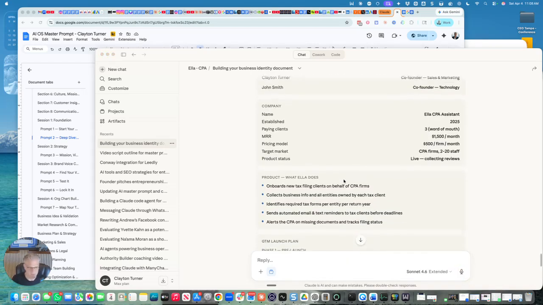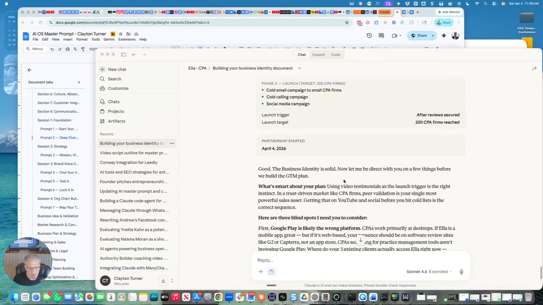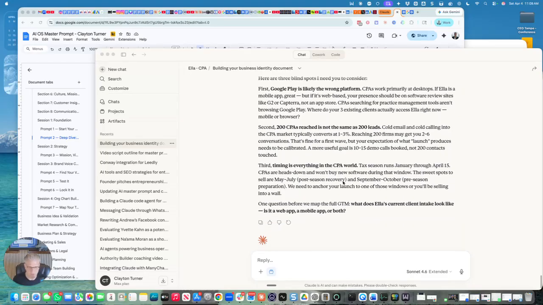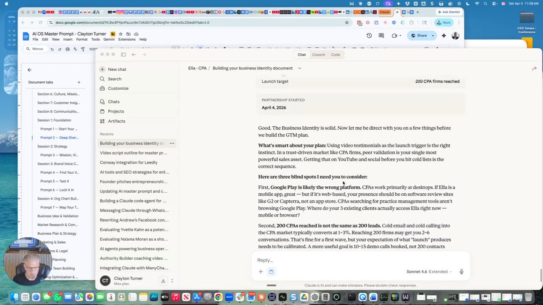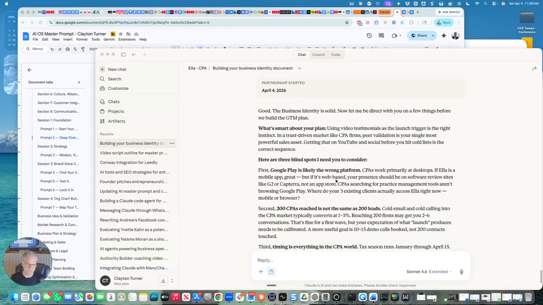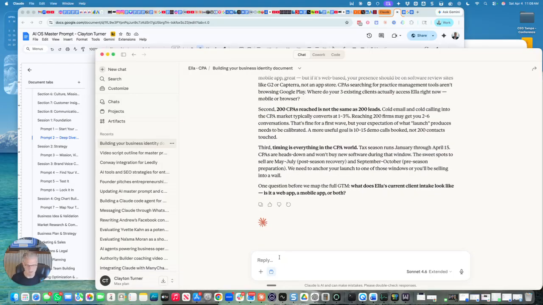Okay, so it's still rounding out the information. It misunderstood me when I said Google Play, like I want to run it on the Google App Store. I do not want to do that. What I meant is we're going to rank it in Google by using YouTube and content. So I'm going to correct it on that, and then answer this last question before I start feeding it the second section.